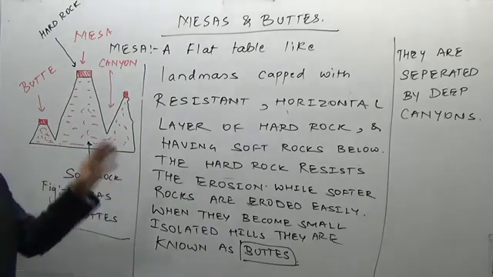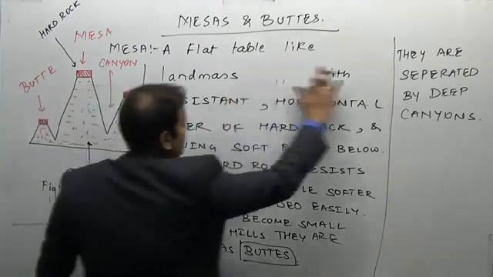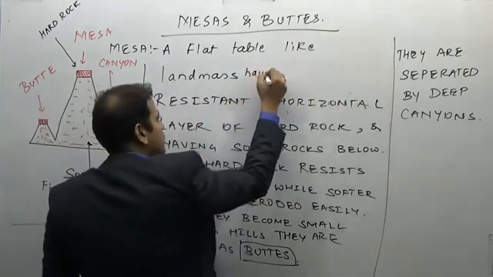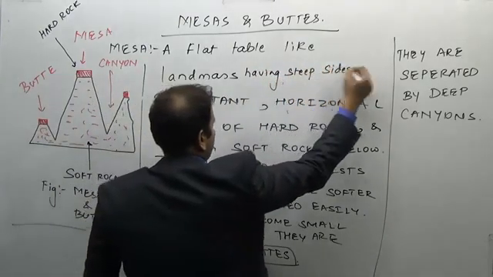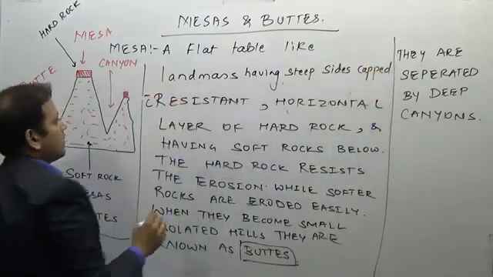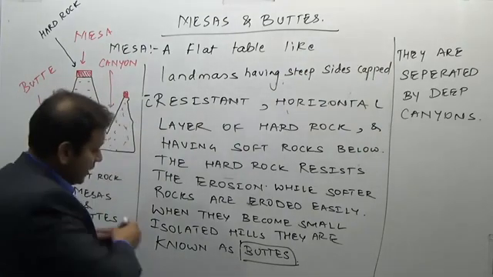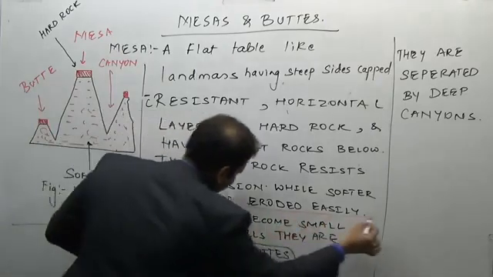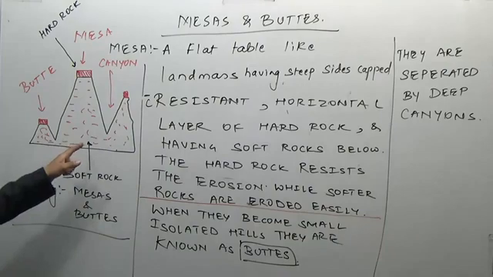That means we can say it is a flat table-like landmass, having steep sides, capped with a resistant horizontal layer of hard rock and having soft rocks below, known as a mesa. Why is this? Because the soft rocks are easily eroded. Then what is a butte? When the mesa becomes small, it is known as a butte. Obviously, they are always separated by canyons.